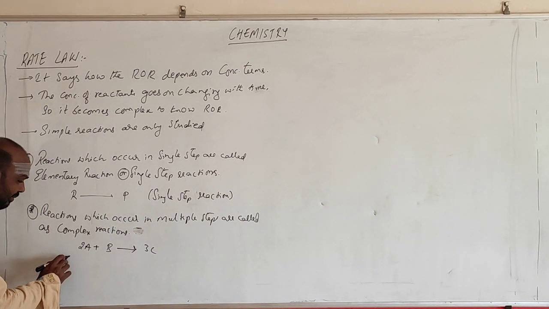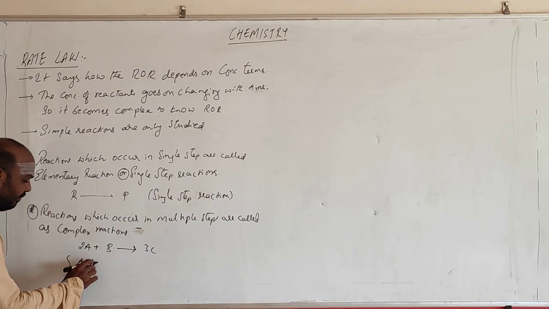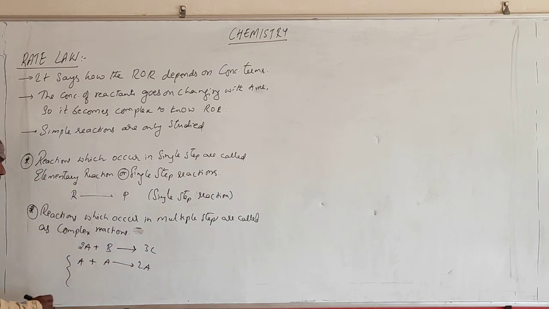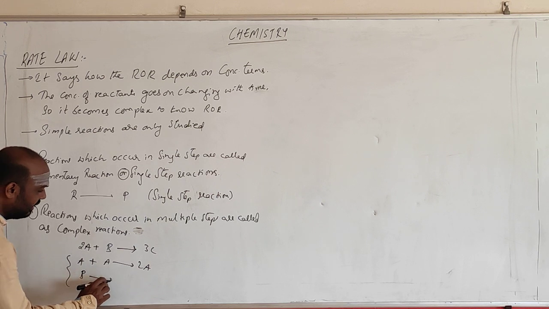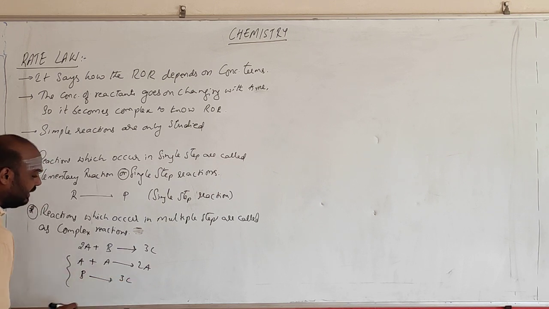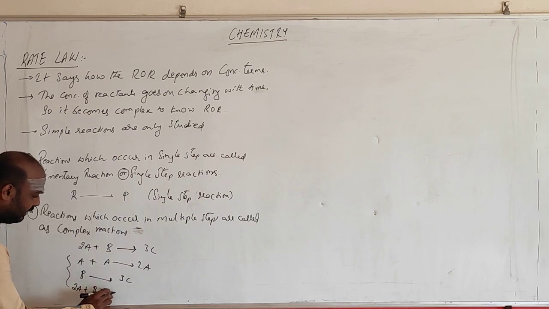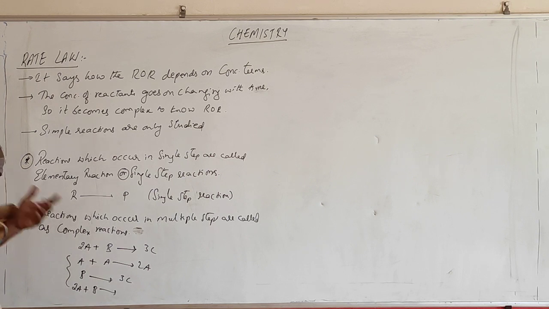There are many steps. There will be something like A plus A forming 2A, and B on conversion forming 3C. So 2A plus B forms something like 3C.